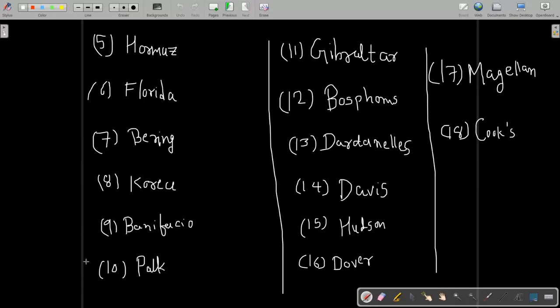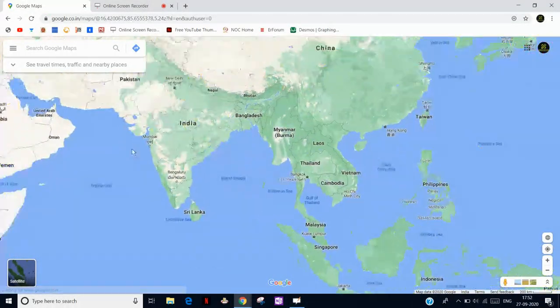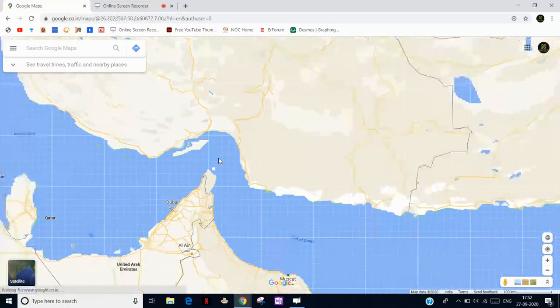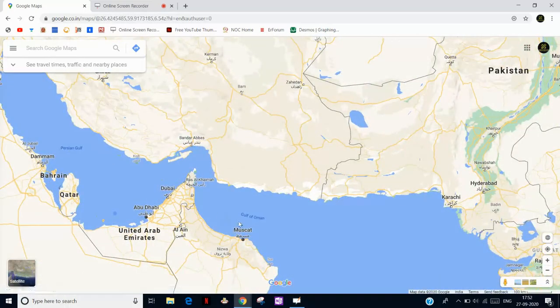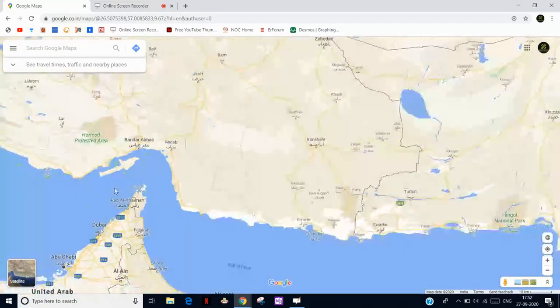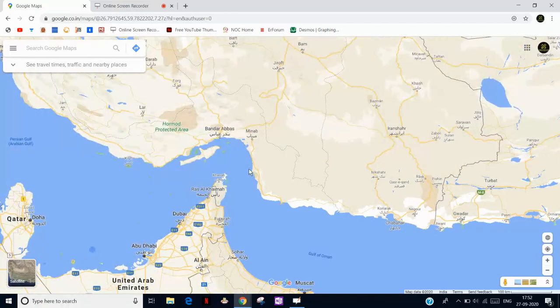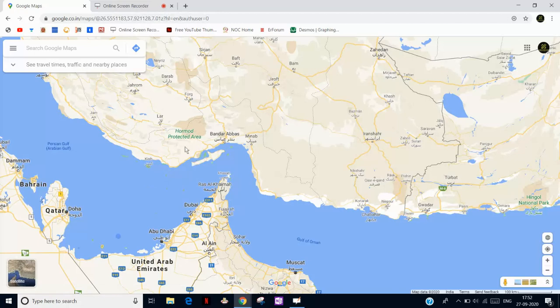Our next strait is the Strait of Hormuz. Okay, this is again very important. The Strait of Hormuz is located in between the Persian Gulf and the Gulf of Oman. This part is known as the Strait of Hormuz. Why is it important? Because 20% of the total world's oil is traded through here.